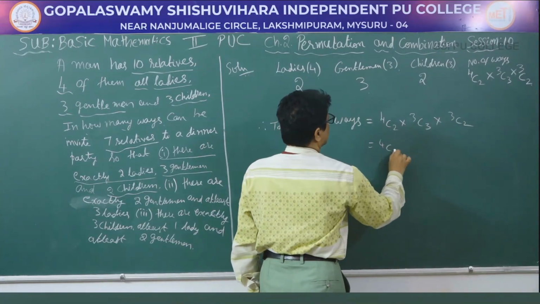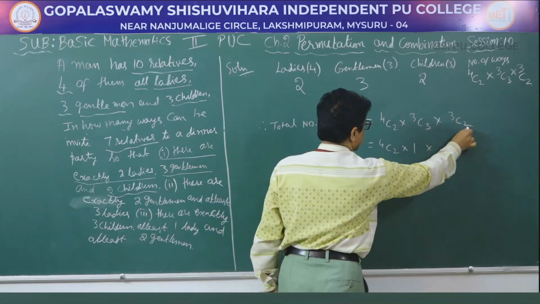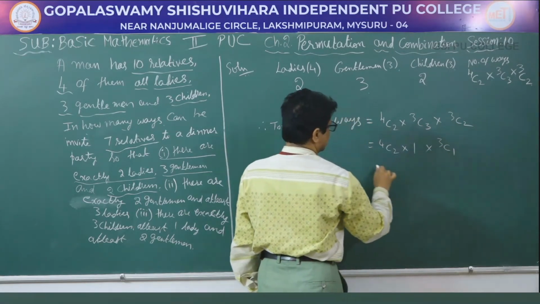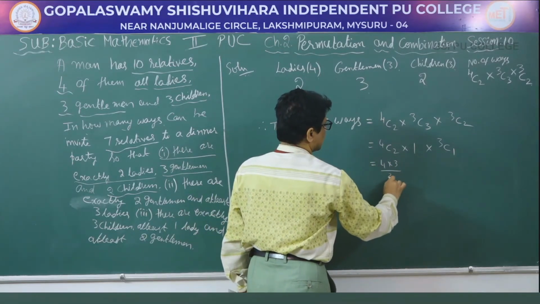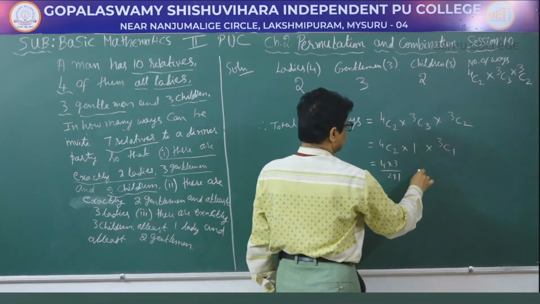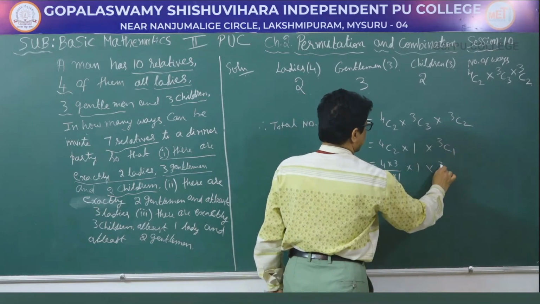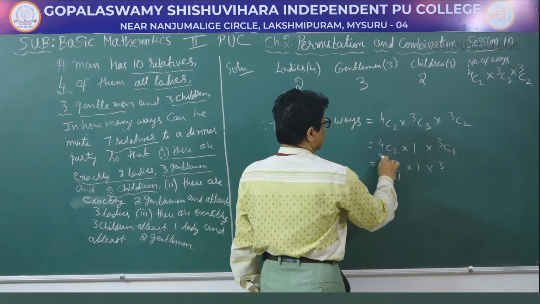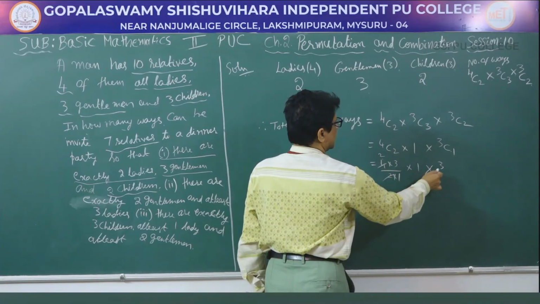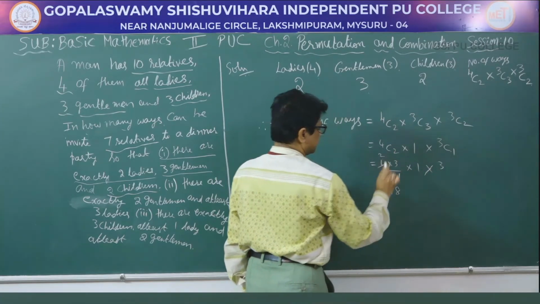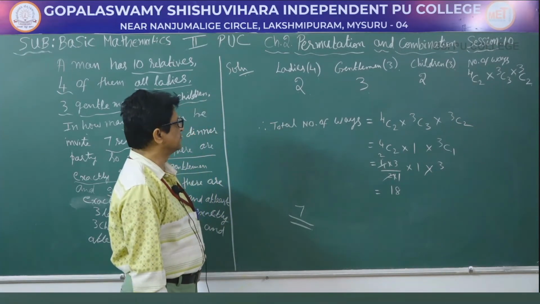So that will be equal to 4C2 into 3C3 is 1 into 3C2 is nothing but 3C1. That will be equal to 4C2 is 4 into 3 by 2 into 1 into 1 into 3C1 is 3. 2 1s are 2, 2 2s are 2 3s are 6. 6 into 1, 6. 6 into 3, 18. So total number of ways equals 18.